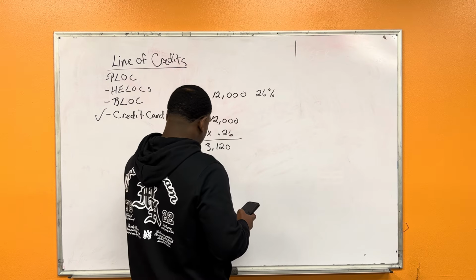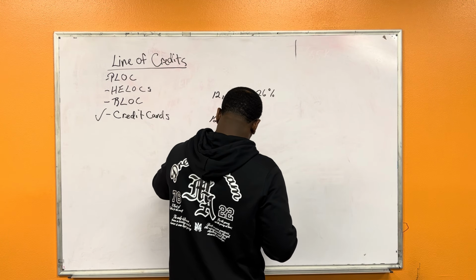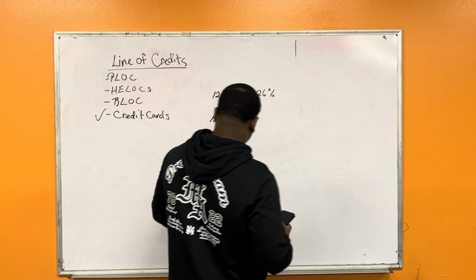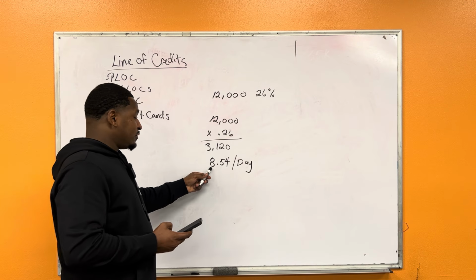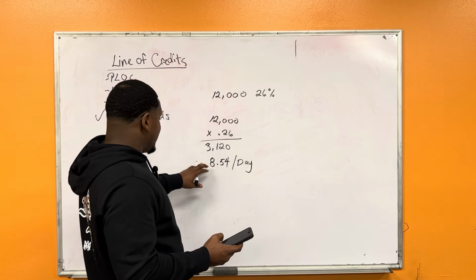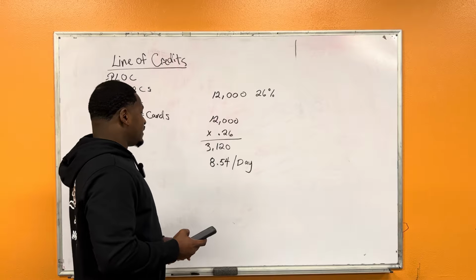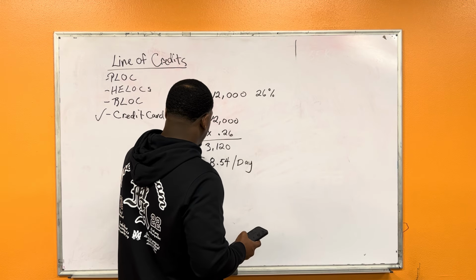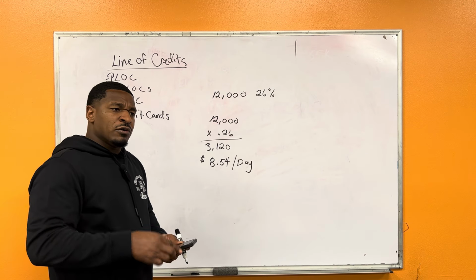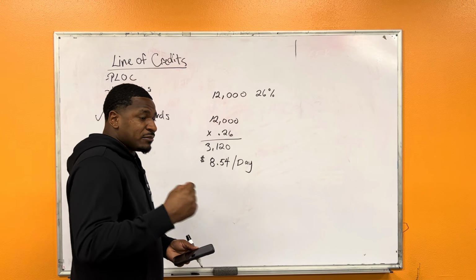The number we get is $8.54. So that is your average daily balance, period. Each day at this balance is $8.54. Now, let's say we want to know, what will be my minimum payment for that month?